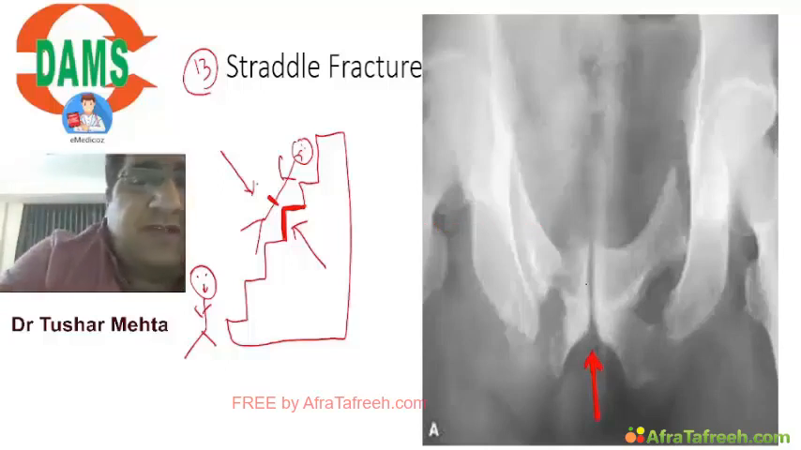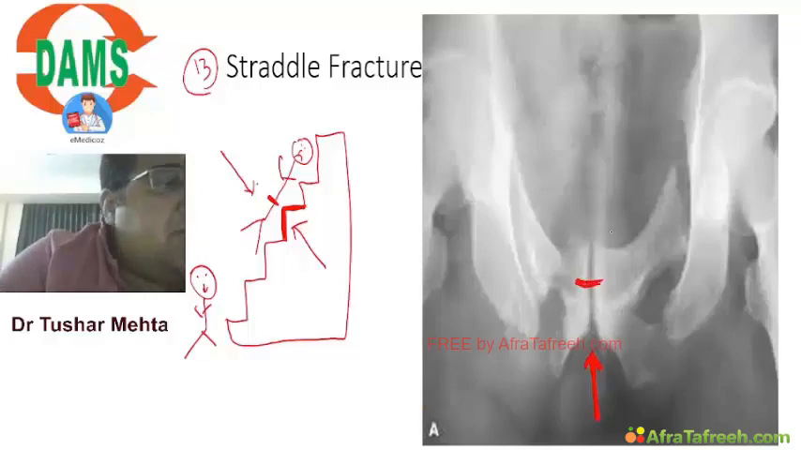What was there in the symphysis pubis? There was the symphyseal cartilage. So ground reaction force went to the symphysis pubis and said, hello symphysis pubis, I am ground reaction force.